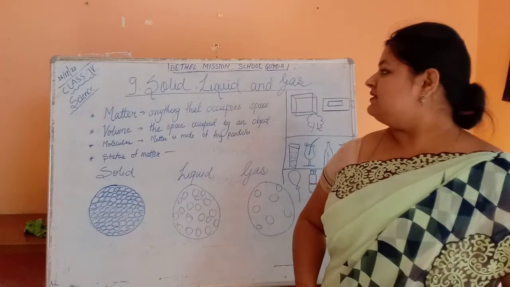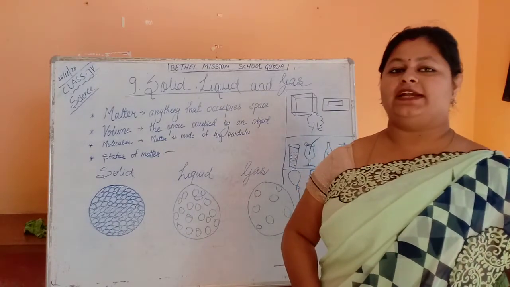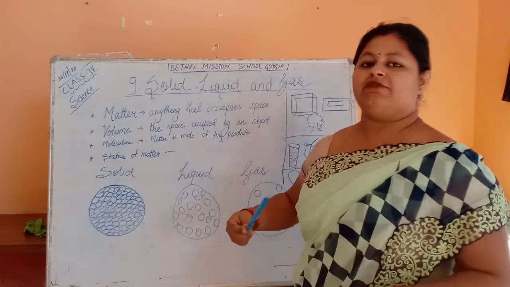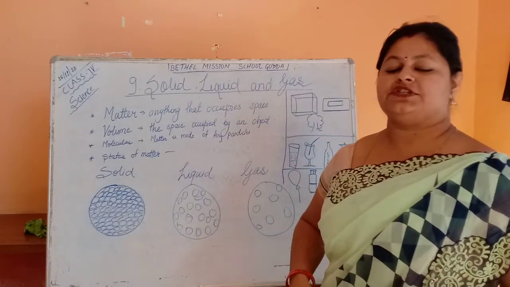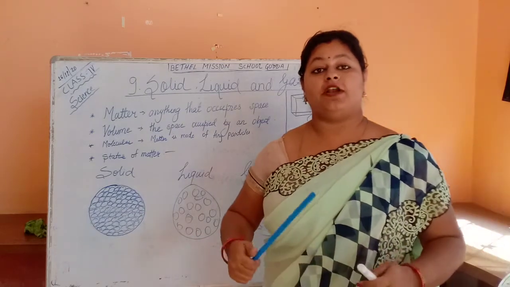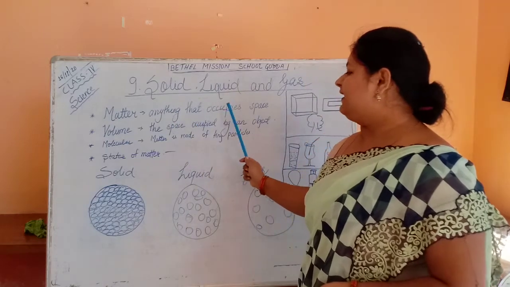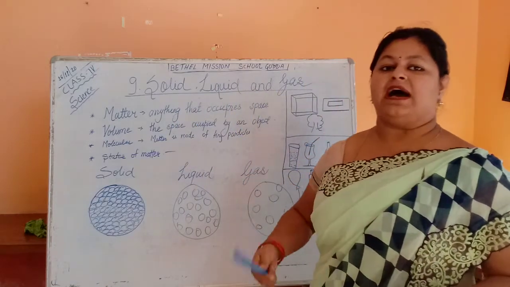In this session we will discuss solid, liquid and gas. As you know, solid, liquid and gas are the three states of matter. So first of all, we have to discuss what matter is. Matter is anything that occupies space and has mass.